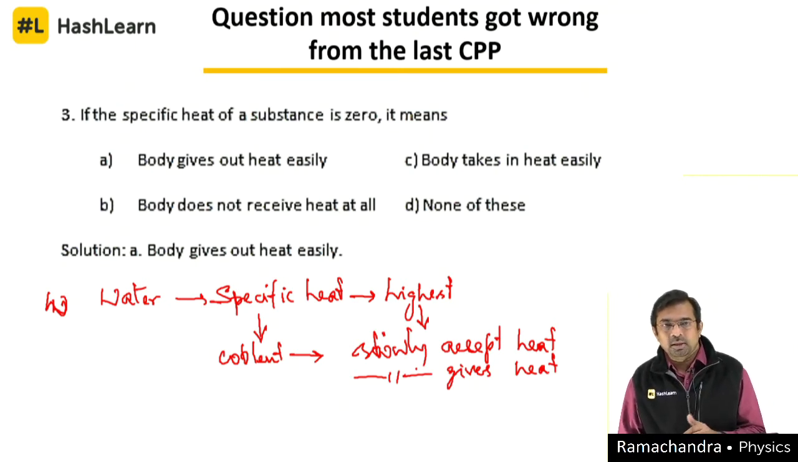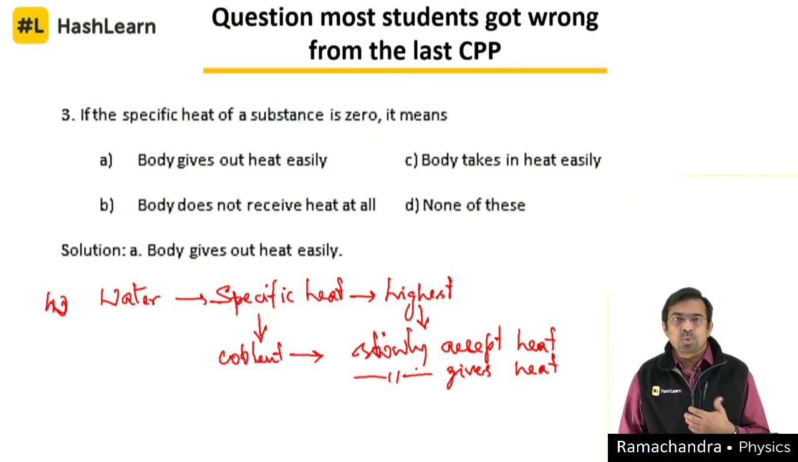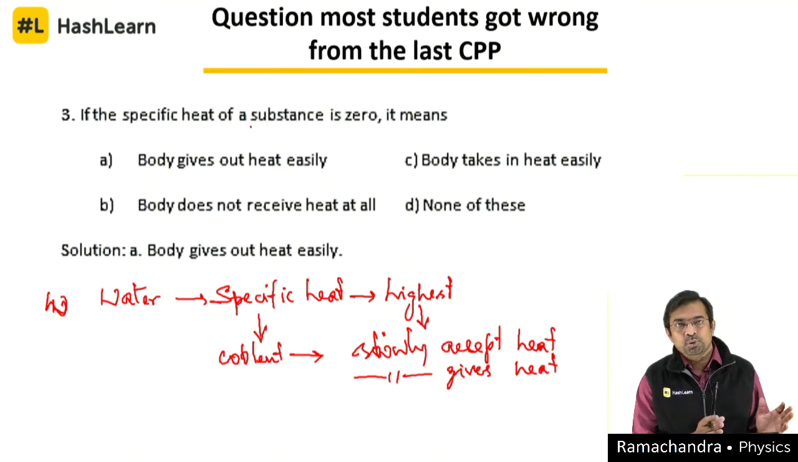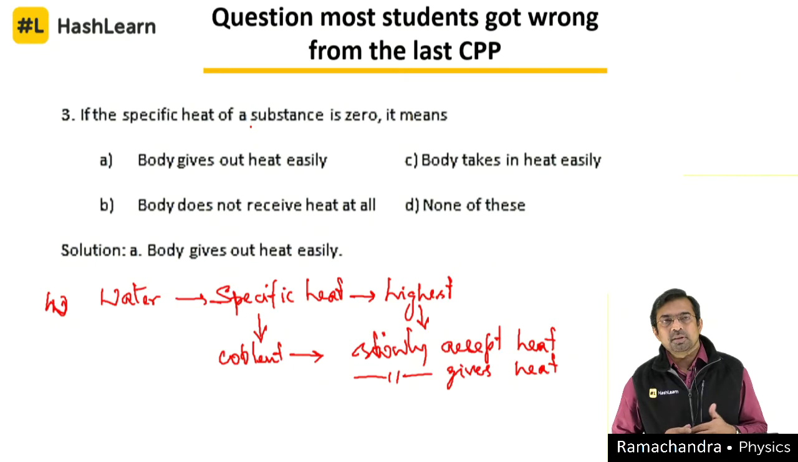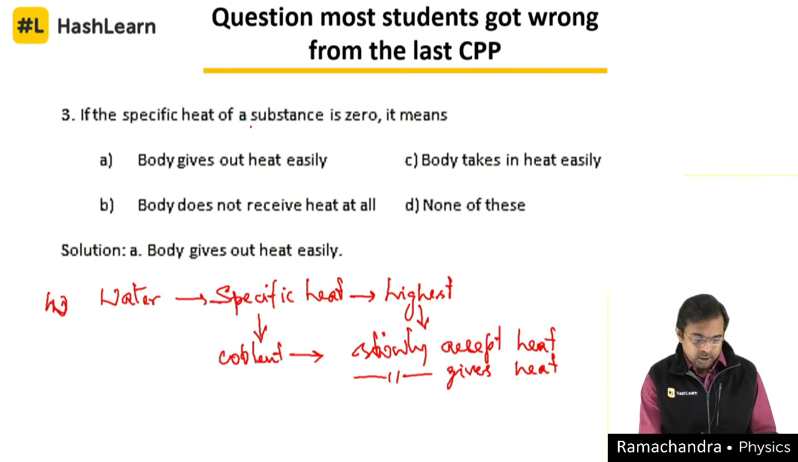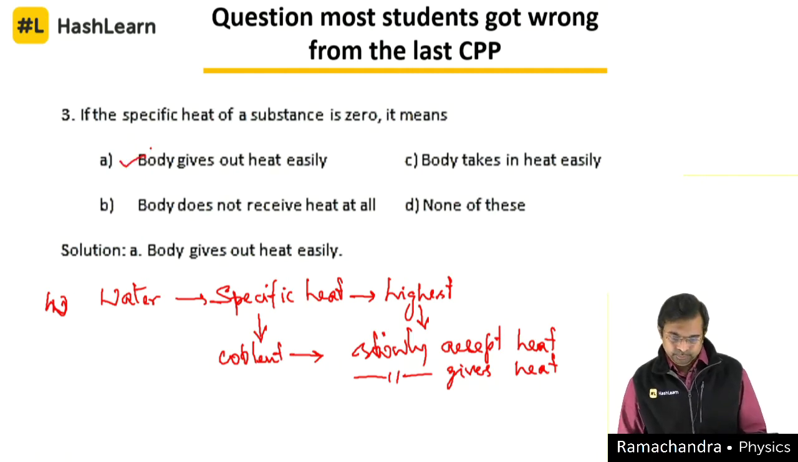That is the reason why sand gets heated up very fast in the day and gets cooled also at night faster. So according to this analogy, the lower the value, the acceptance or giving out of heat becomes easier or faster. According to that, answer A is more appropriate.